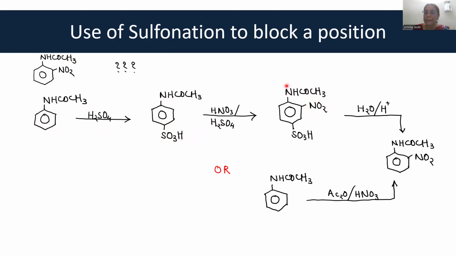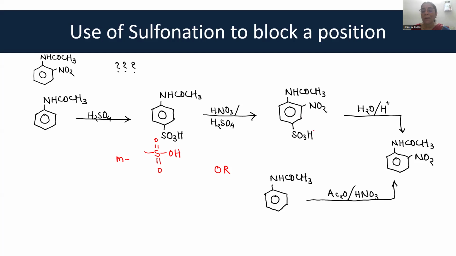This is ortho to NHCOCH3, but this group is SO3H. The structure of SO3H is this. When this is the structure of SO3H, you know that there are no electrons which can be donated to the ring. And so this group becomes meta-directing group. And now look at the product formed. It is ortho to NHCOCH3 and meta to SO3H. So this is a win-win situation.